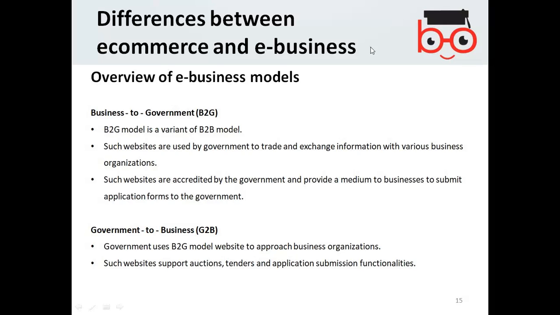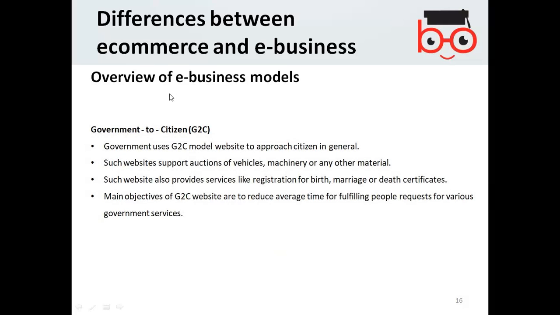Government to citizens. Government uses the G2C model website to approach citizens in general. Such websites support auctions of vehicles, machinery or any other material, whenever the government wants to auction any assets, for example cars or stolen properties.